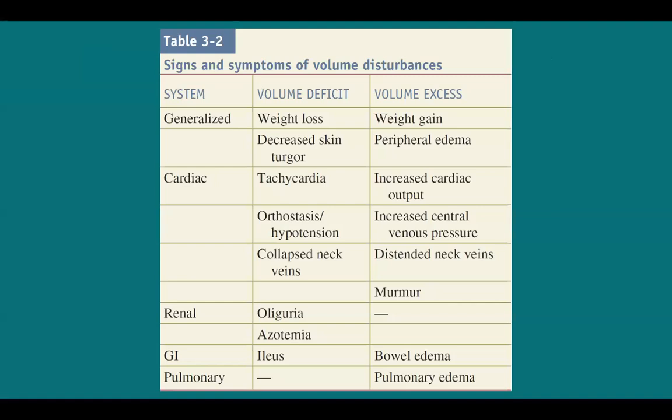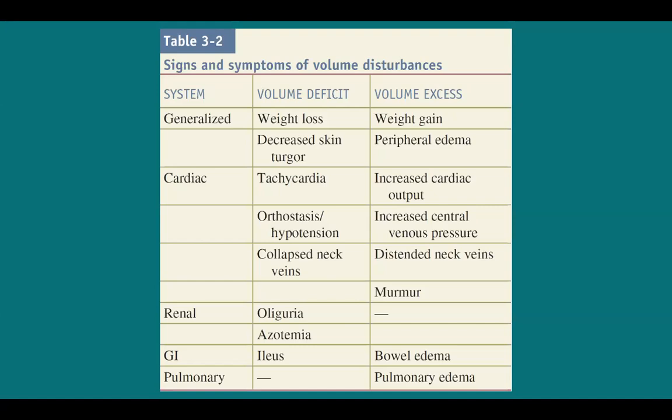Okay, these are signs and symptoms of volume disturbances or volume deficit. For generalized, we have weight loss. Volume excess, of course, weight gain. Volume deficit is really easy to remember. So you have tachycardia for proper distribution of the remaining blood volume. You would have hypotension or orthostatic hypotension, wherein the vessels could no longer regulate the remaining blood to have adequate circulation, and collapsed neck veins.